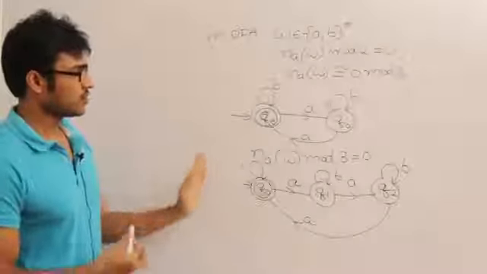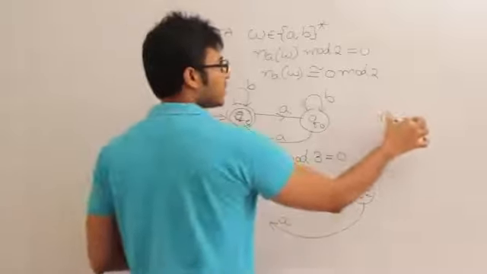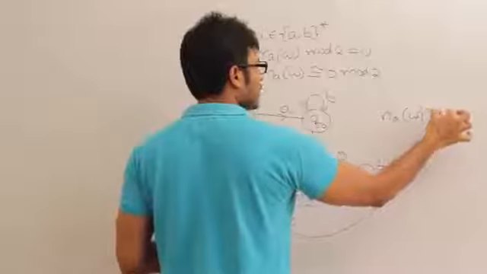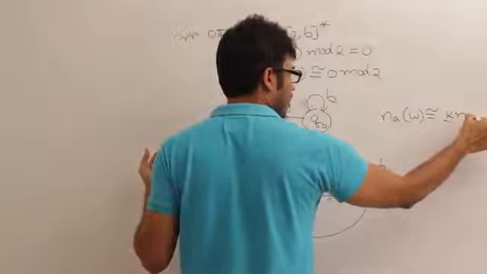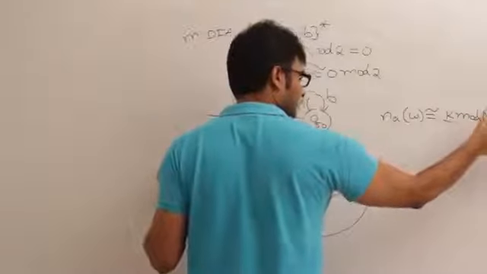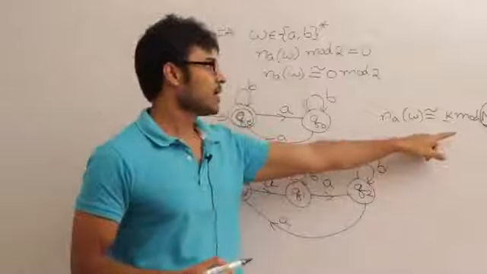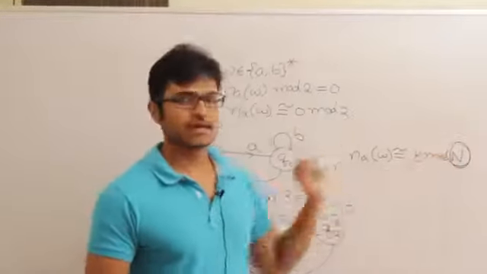And you can extend the question to divisible by n. What if I say number of a's in W is congruent to some number, let us say k mod n. How many states do you think this one will contain? This one will contain n states, because if I divide any number by n, I'll get n remainders, 0 to n minus 1.